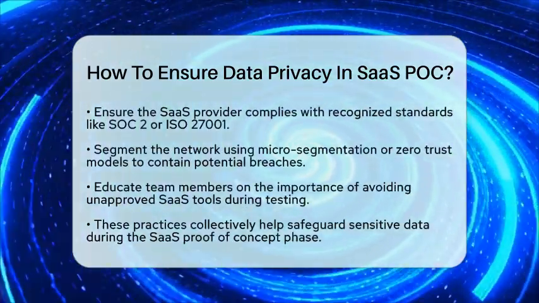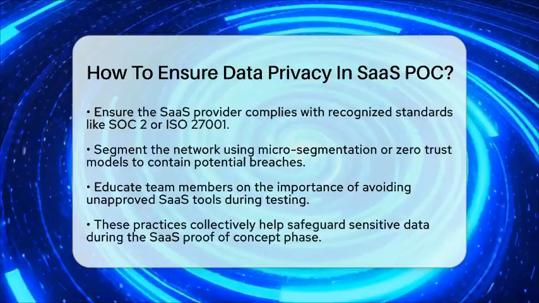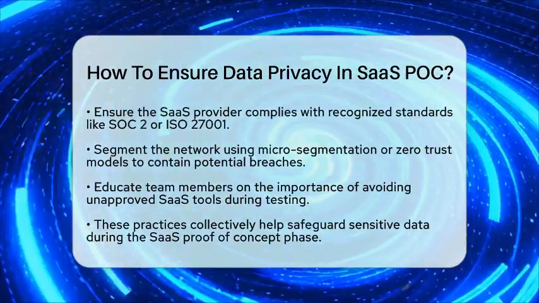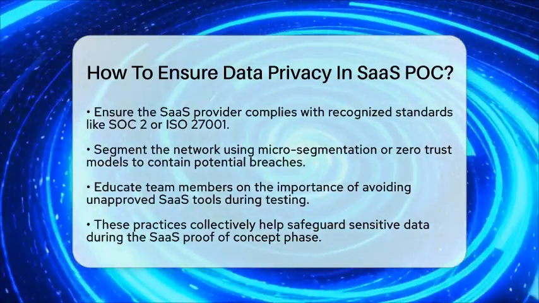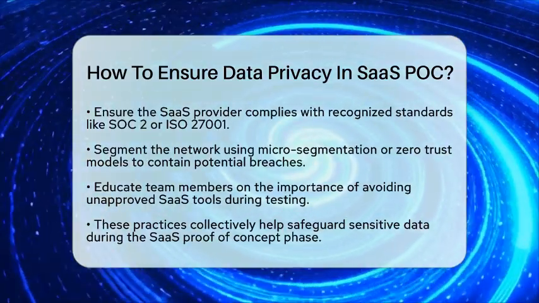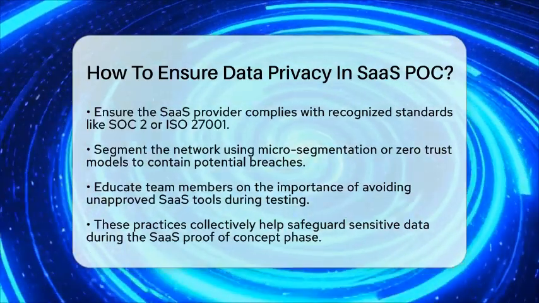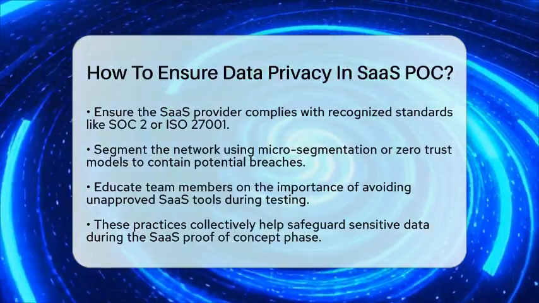Finally, segment the network using micro-segmentation or zero trust principles. Isolate the test environment so that even if a breach occurs, it's contained and doesn't affect your entire system. This limits the damage and keeps your data safer.